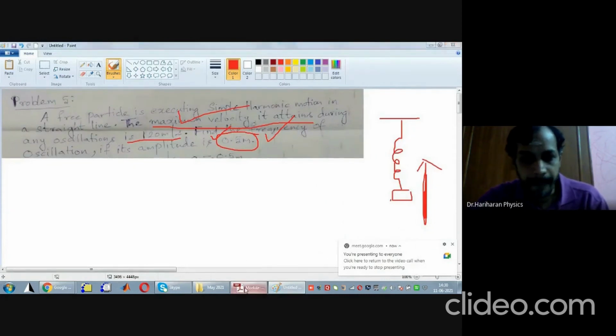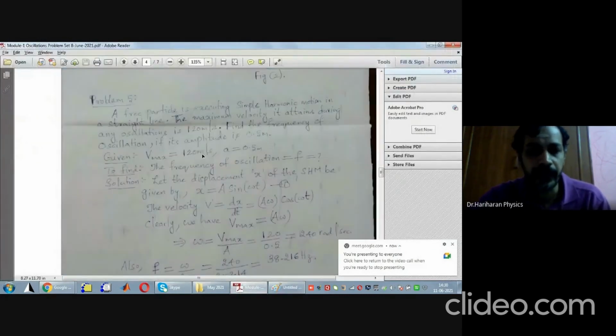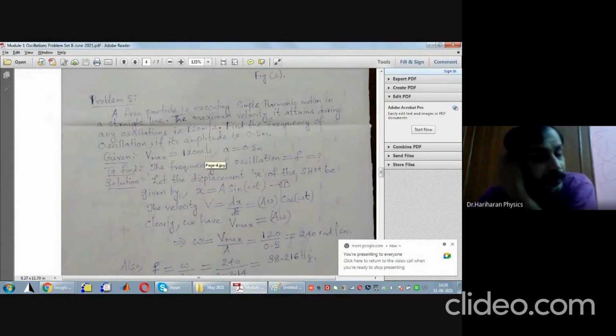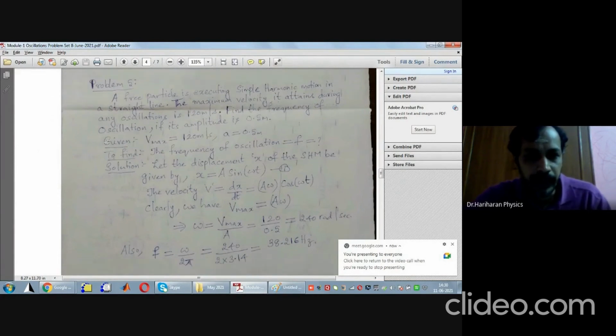So look here, what are the things that are given? Again, list out all the things that are given, and also list out all quantities that you are supposed to find. In one shot I will extract these two elements. So what are the things that are given to us? I'll take a little bit high.